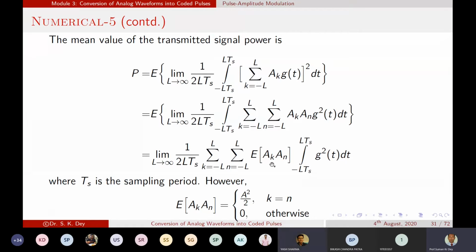So when n equals k, there is convergence; otherwise there is divergence, in opposite phase. So basically it will cancel out.